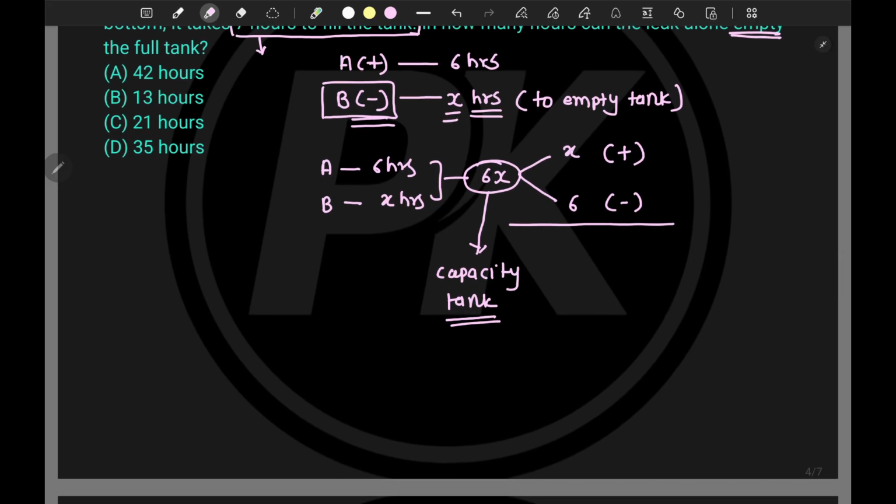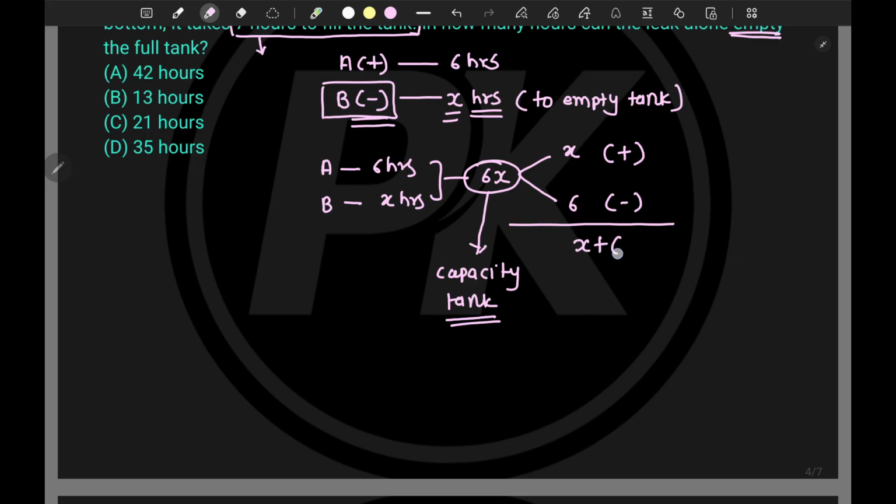But now we have to calculate in 1 hour. So in 1 hour tap A will fill X portion, and in 1 hour tap B, or this leakage, will empty 6 portions, and the total tank capacity is 6x. So in 1 hour, what portion of the tank will get filled?